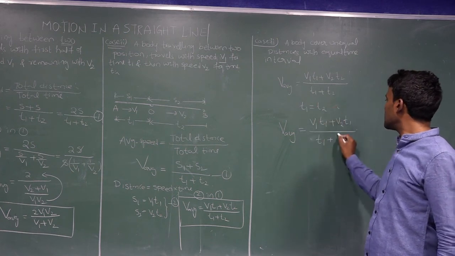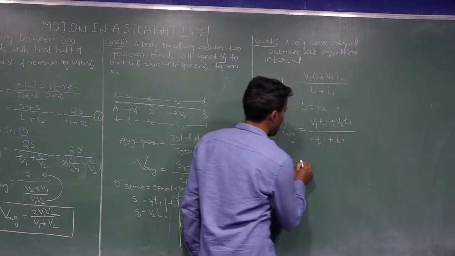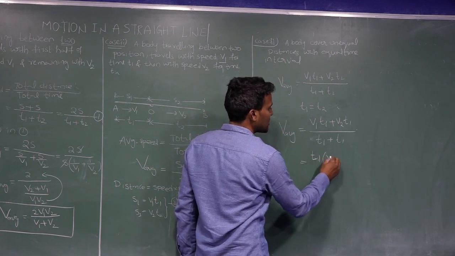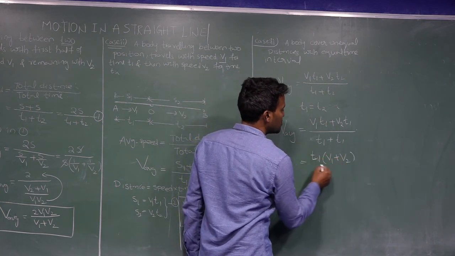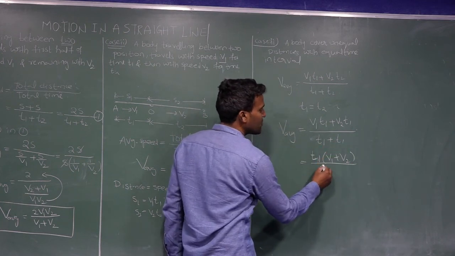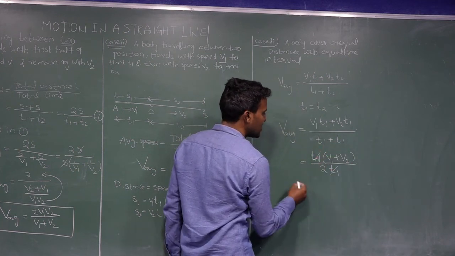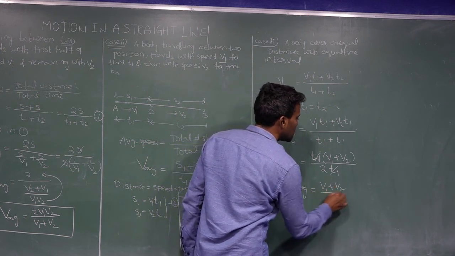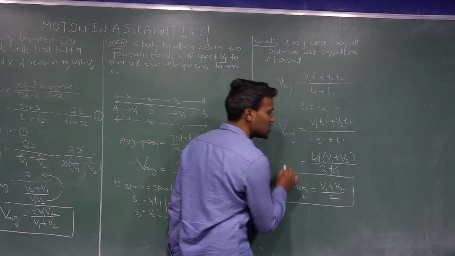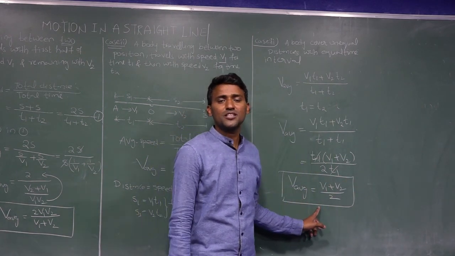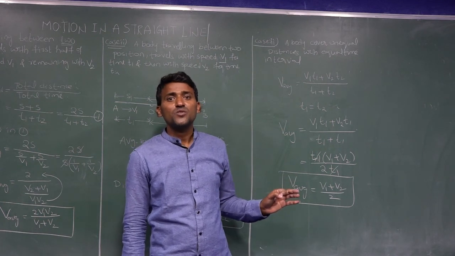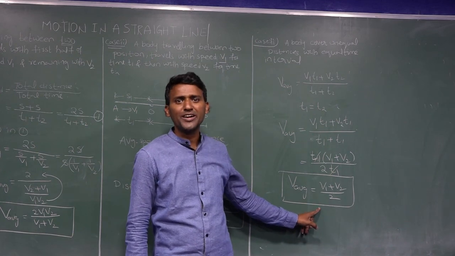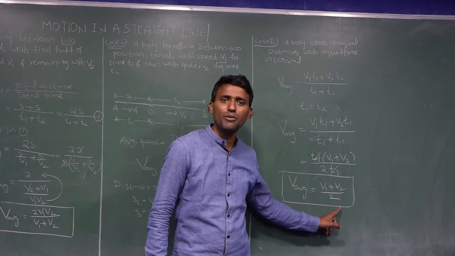With T2 equal to T1, if I take T1 common, we get V1 plus V2 divided by T1 plus T1, that is 2 T1, and T1 gets cancelled. Average speed is equal to V1 plus V2 divided by 2. This equation is for unequal distances with different speeds in equal time interval. At that moment average speed is equal to V1 plus V2 by 2.